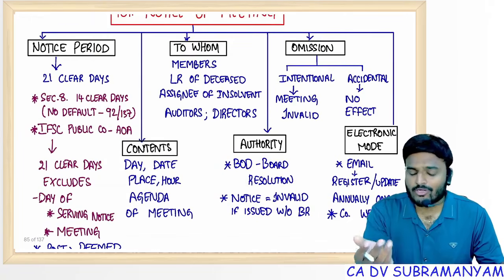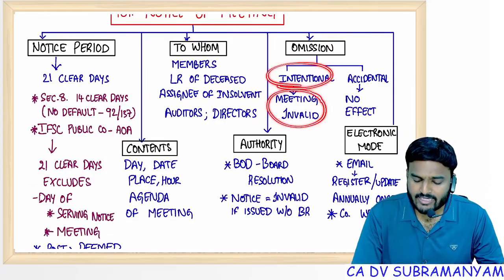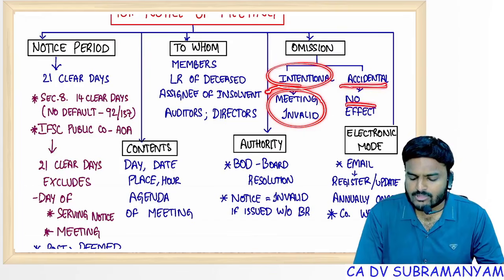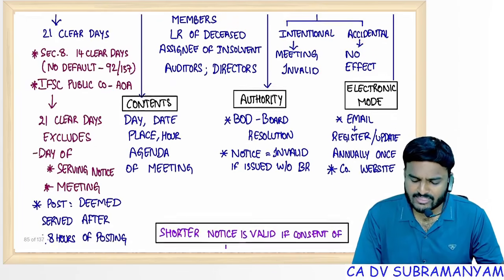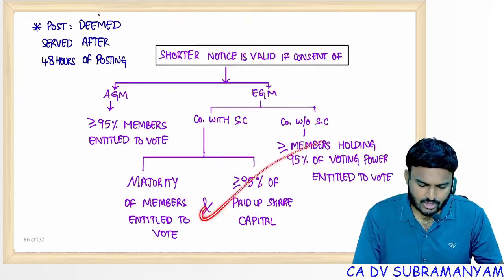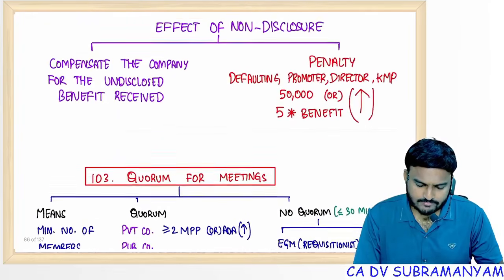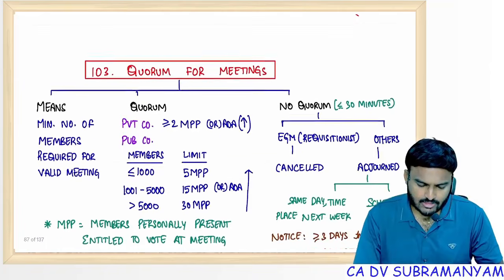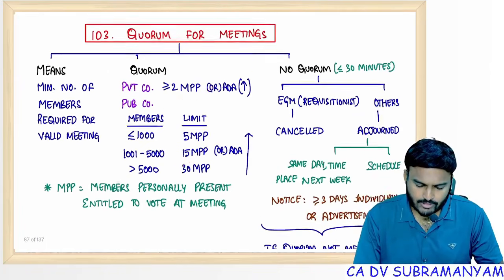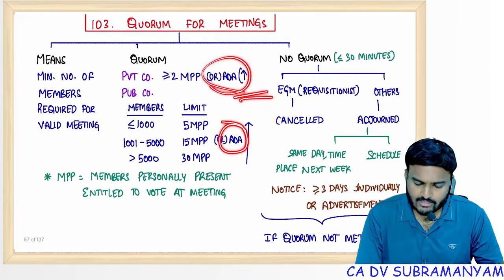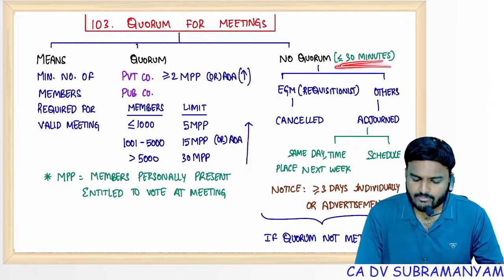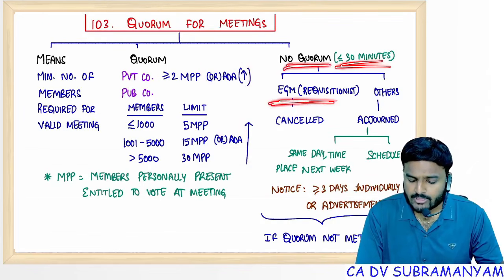Omission of notice, if it is intentional, meeting invalid, all the decisions taken at that meeting also invalid. Accidental omission, no impact on meeting proceedings. Shorter notice I covered. Explanatory statement also I covered. Effect of non-disclosure I covered. Quorum, all the points I covered. AOA, whichever is higher, remember this point. Within 30 minutes quorum should be there, or else all other meetings adjourned.